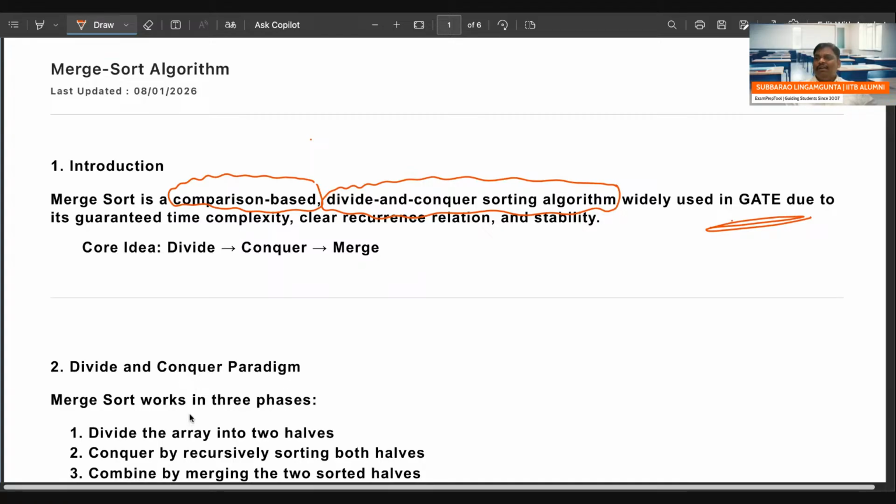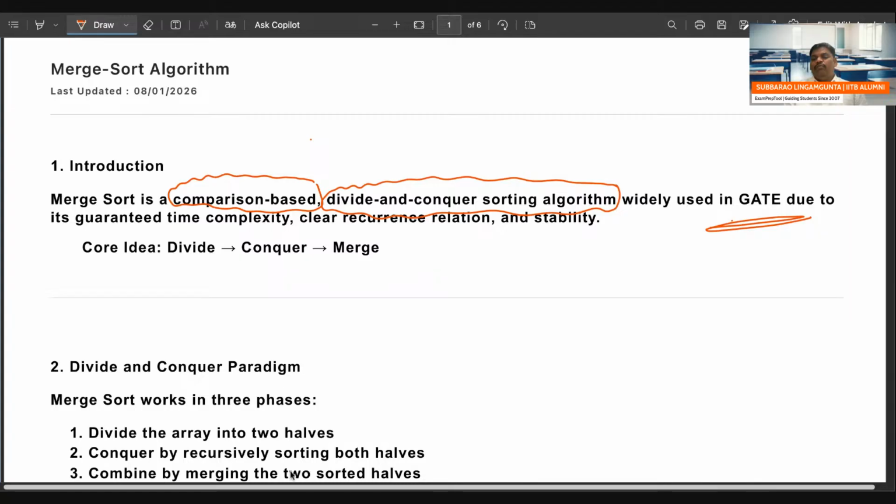Those are going to be non-comparison based sorting algorithms: radix sort, bucket sort, counting sort, there are many. Merge sort is a comparison based sorting algorithm. It follows the design technique divide and conquer. Many questions are there in the GATE examination from this. In most campus and placement interviews, you will see questions about merge sort.